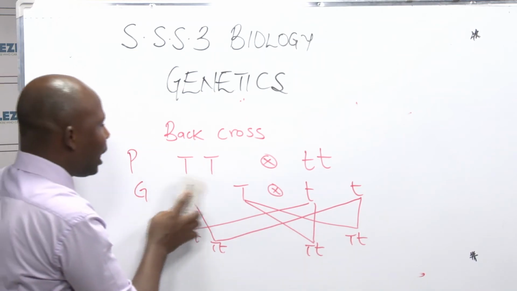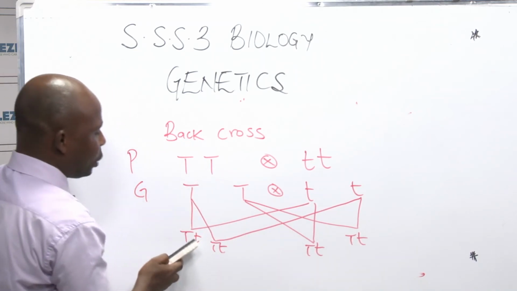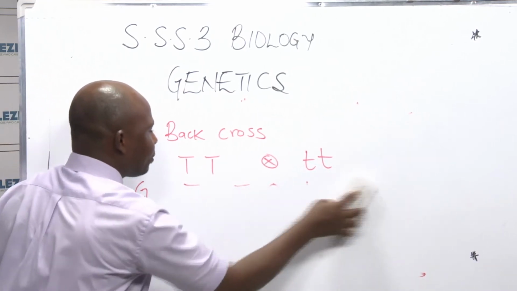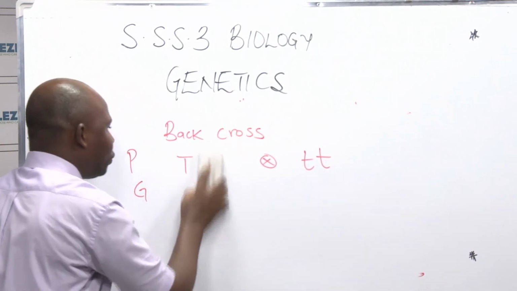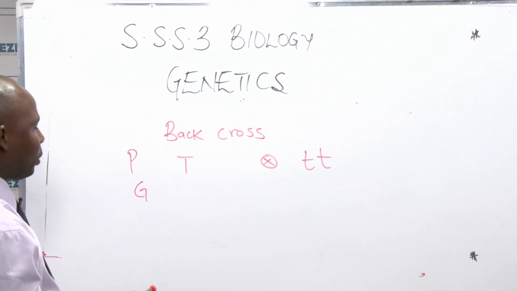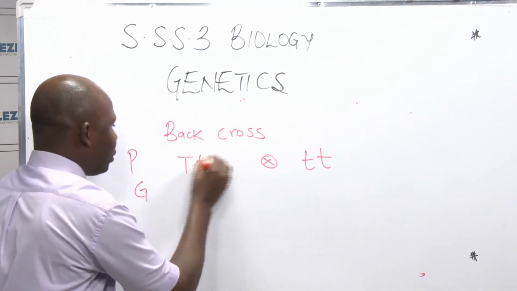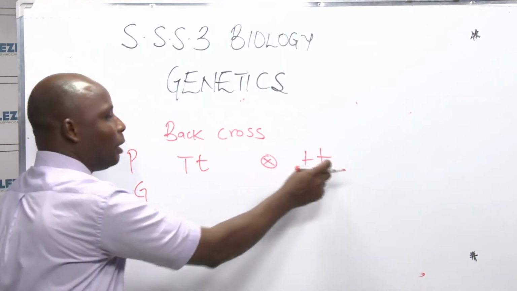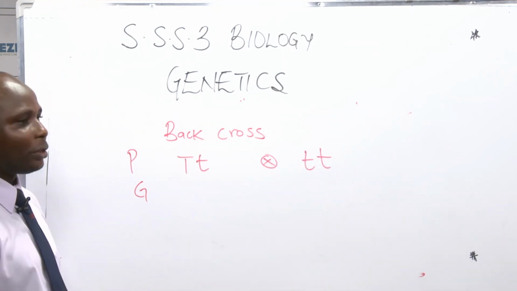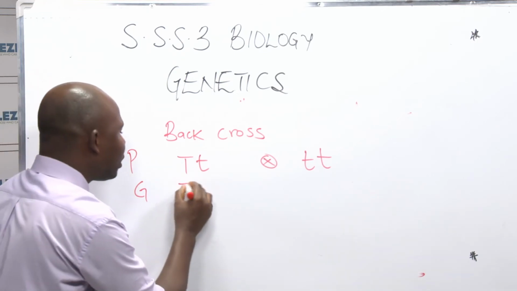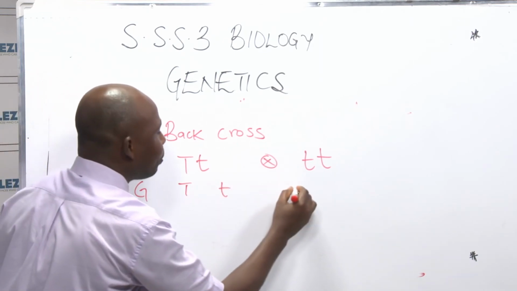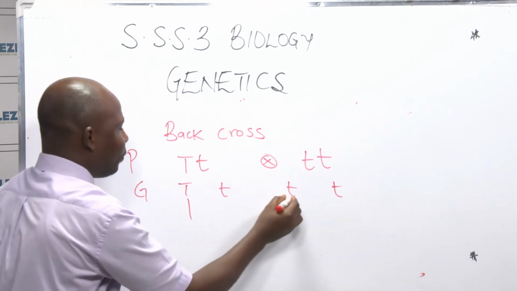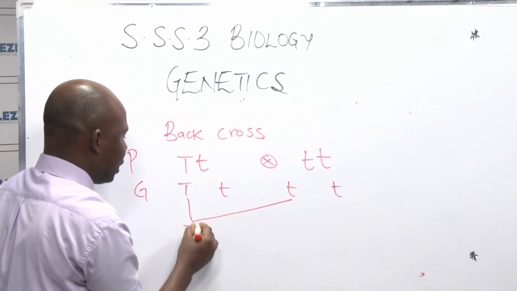Remember the genotype of the children is capital T, small t. So we take that to see the kind of children they will have. This is the child now, and this is the homozygous recessive parent. So we cross them too. That's what backcross means. When you hear backcross in genetics, don't forget that's what it means.